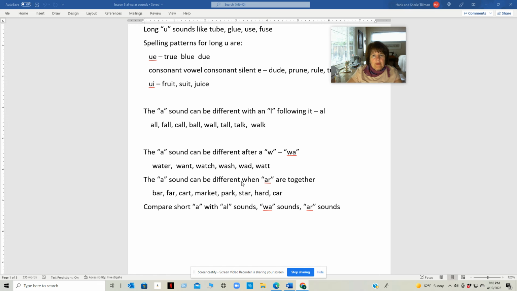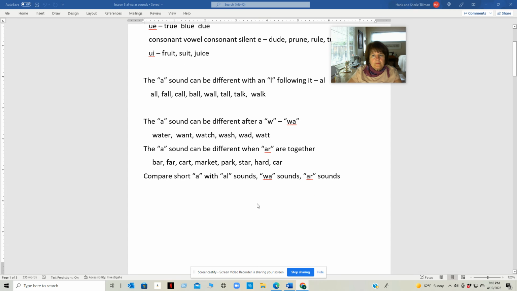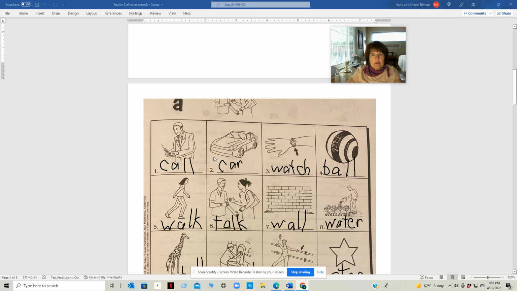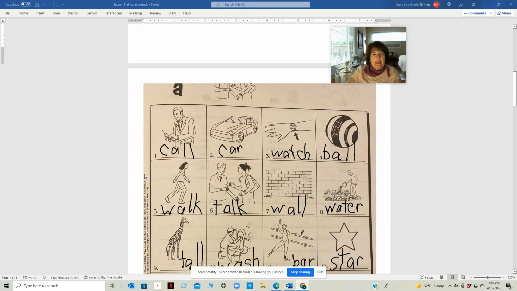The A sound can be different when A and R are together. Bar, far, cart, market, park, star, hard, car. We're going to compare the short A with AL sounds, WA sounds, and AR sounds. Let's look at some words that have the AL sound or AR sound or WA.